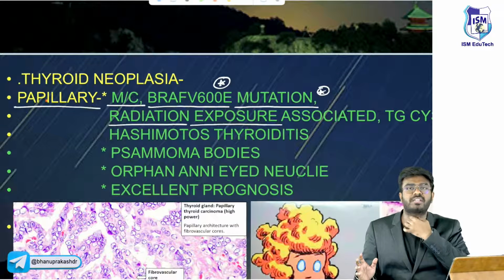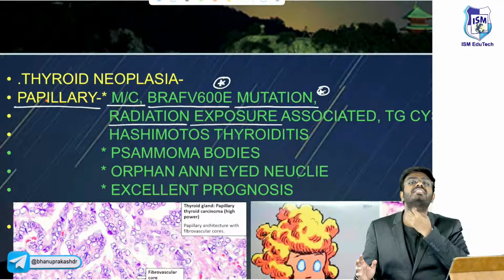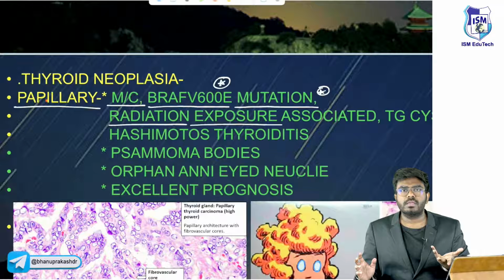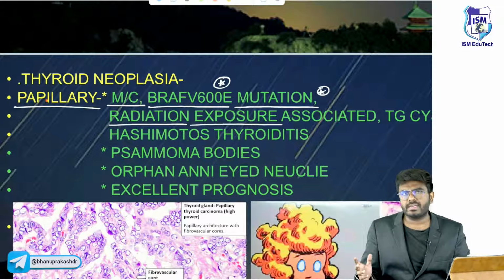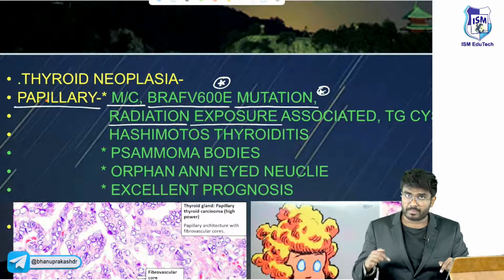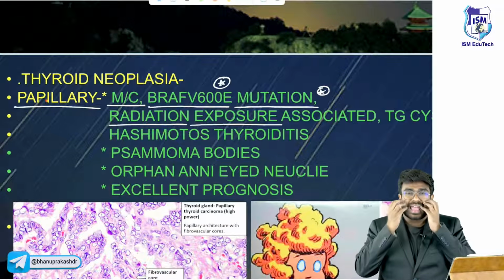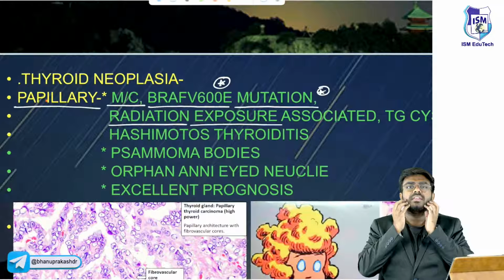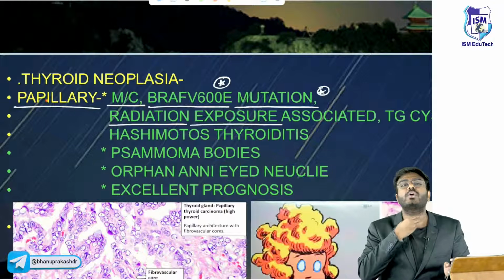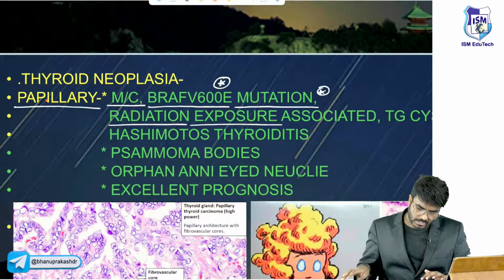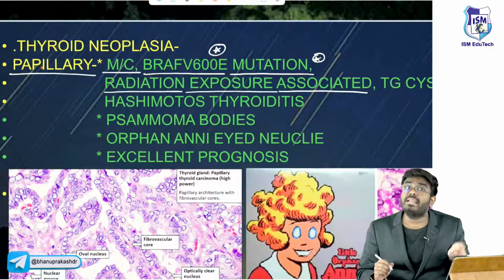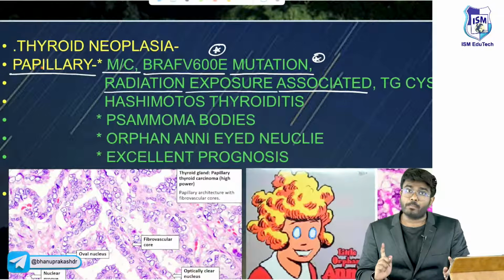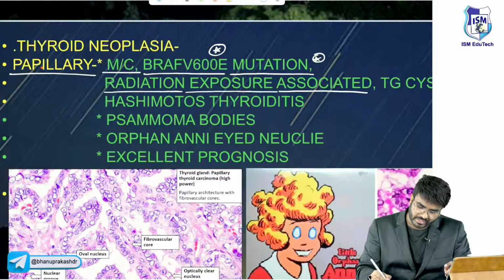Imagine there is a patient having esophageal cancer. Now he is taking radiation therapy. This radiation is going to fall on the thyroid gland, and the thyroid gland can develop cancer. Which type of cancer? Papillary carcinoma of thyroid gland. For the treatment of acne, you are taking radiation treatment. This radiation is going to fall on the thyroid gland and form the cancer. So radiation exposure is going to cause papillary carcinoma of thyroid gland. Especially for the board exams, this is very, very important.